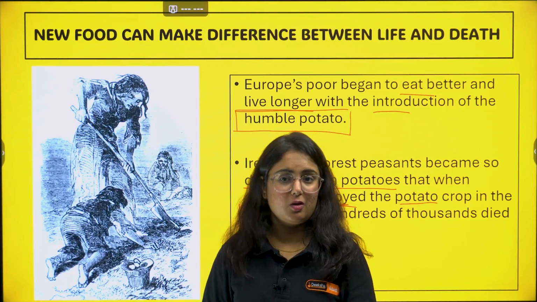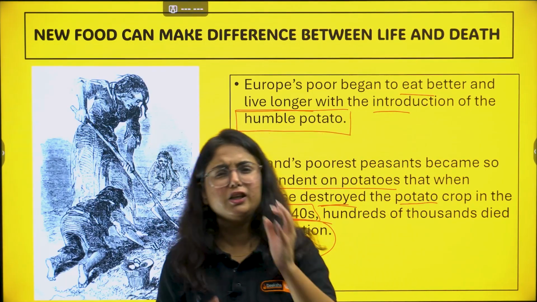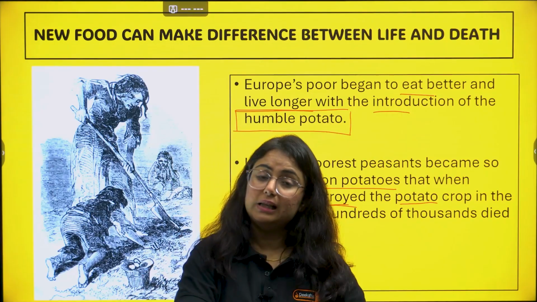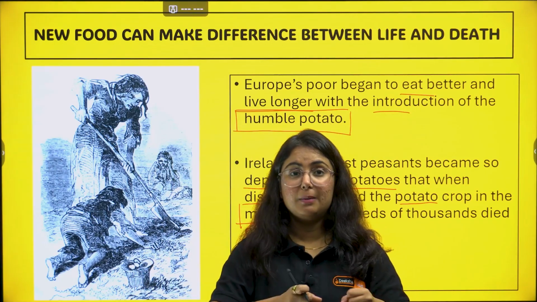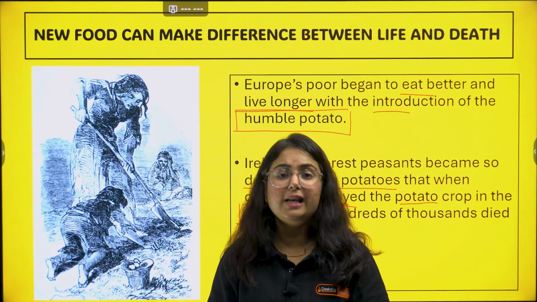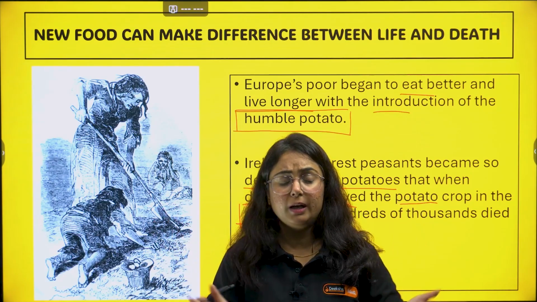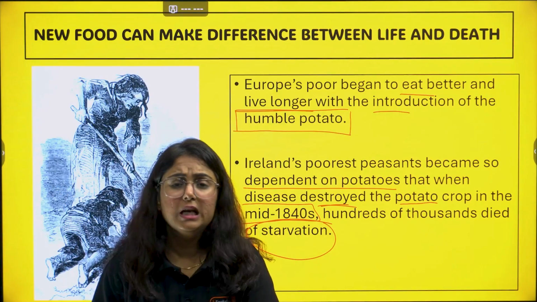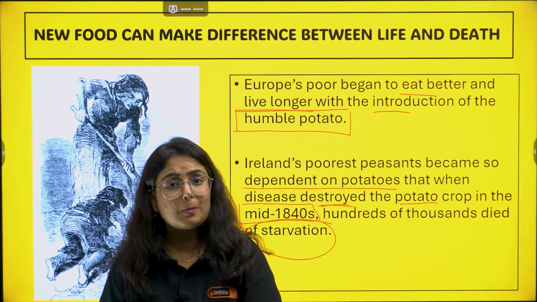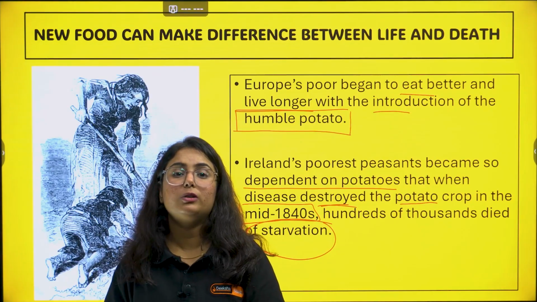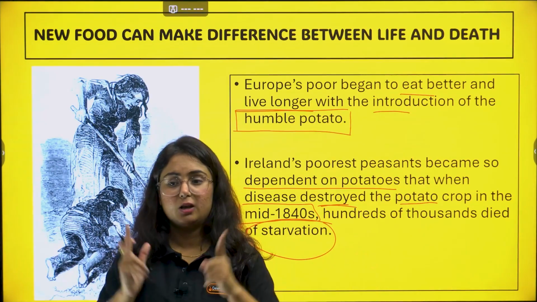Okay, so this is how a new crop can sometimes make a difference between life and death. Potato became a lifeline for them all of a sudden because it was cheap food, easily grown, and everyone was dependent on it. All of a sudden, disease spread and the crops failed, starvation began. Now again another picture that is about death. So life and death. Got my point?